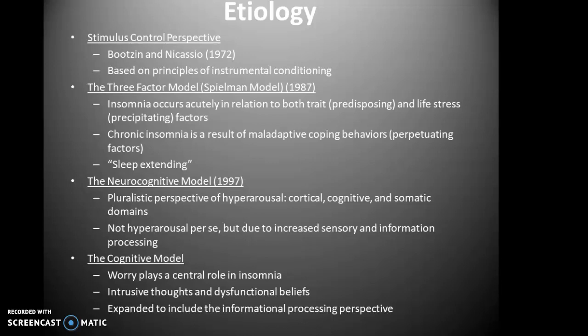The neurocognitive model is an extension of the Spielman model. This model is based on the pluralistic perspective of hyperarousal, which is that hyperarousal may exist within several domains, including the cortical, cognitive, and somatic domains. In addition, it supports the notion that sleep initiation and maintenance problems don't occur because of the hyperarousal per se, but because of increased sensory and information processing. And the cognitive perspective proposes that worry has a central etiologic role in the precipitation and perpetuation of insomnia. Any event or disease process that gives rise to intrusive thoughts or rumination can inhibit the initiation and/or maintenance of sleep. It's also related to dysfunctional beliefs, specifically about sleep, which perpetuate insomnia symptoms.